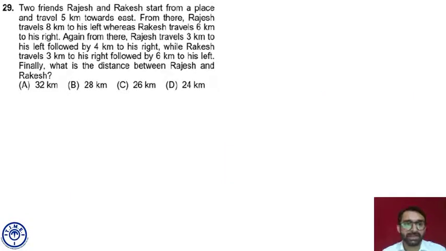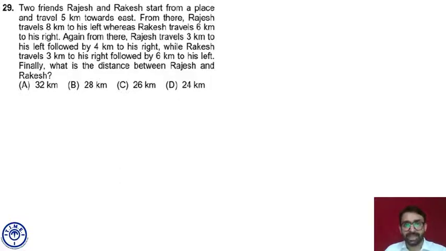Question number 29. Two friends, Rajesh and Rakesh, start from a place, the same point, and travel 5 kilometers towards east. From there, Rajesh traveled 8 kilometers to his left. That means Rajesh took a left turn. Because he is moving towards east and took a left turn, he started moving in the north direction.